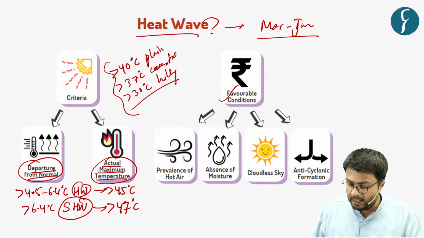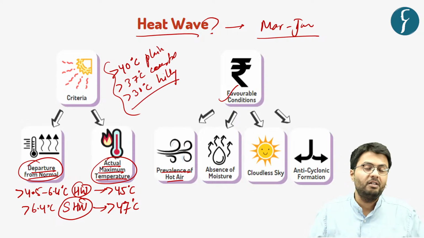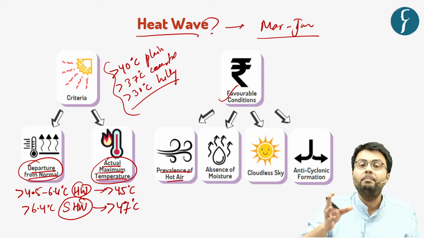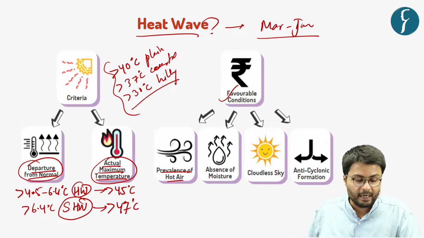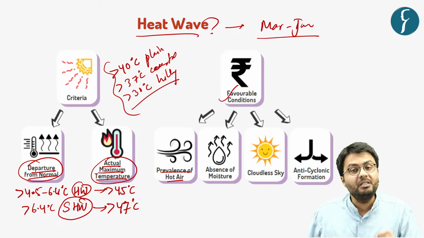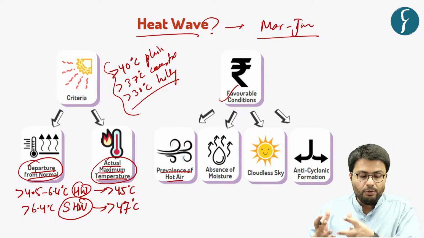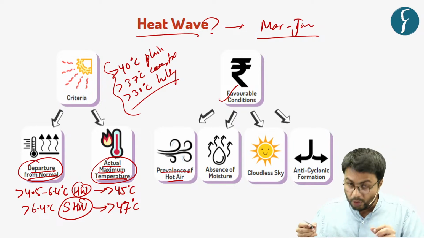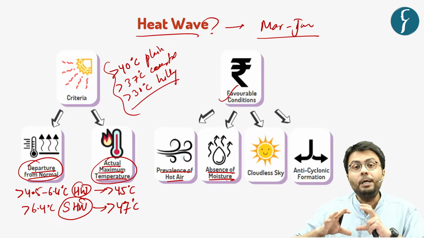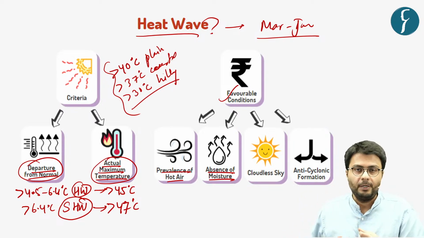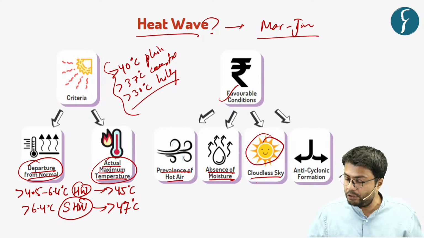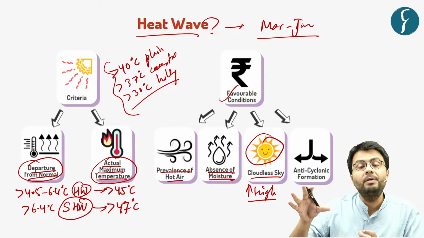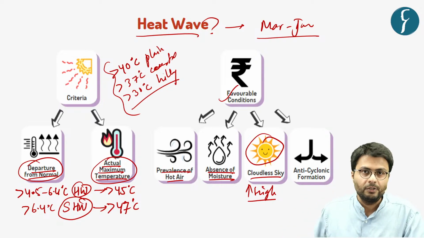Now the first is the presence of hot air in the region. This hot air can either be present naturally or can be transported from other areas into a prevailing area. Further, presence of moisture in any region reduces the amount of temperature rise. So naturally, in absence of moisture, it promotes the rise of temperature in general. Additionally, whenever there is a cloudless sky, the amount of sun insolation in these areas is quite high, which again promotes the rise of temperature way beyond the normal temperature figures.